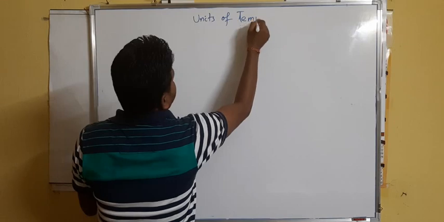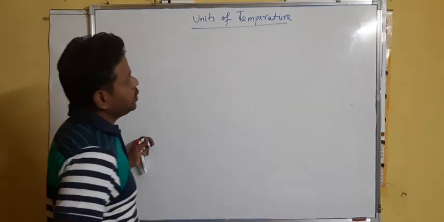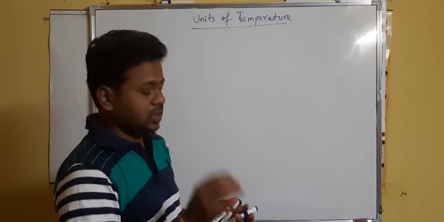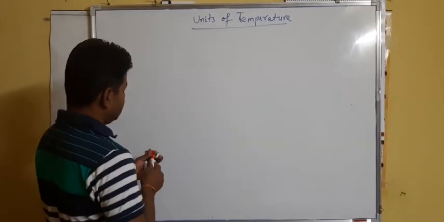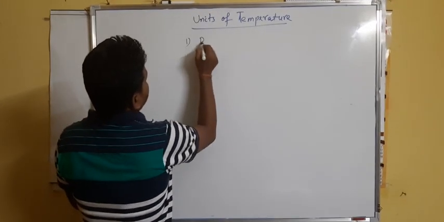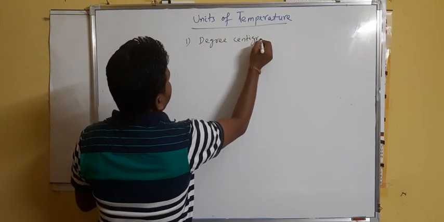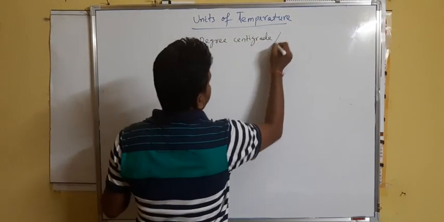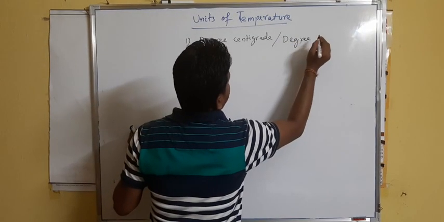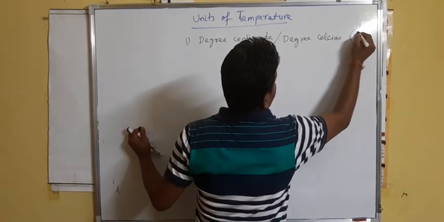Units of temperature. You know that normally we use different units of temperature. There are 3 different units of temperature actually. One is degree centigrade, which we normally also call degree Celsius, written like this.